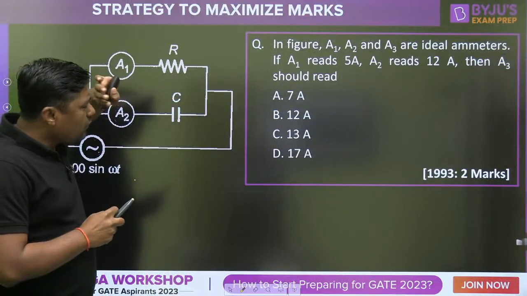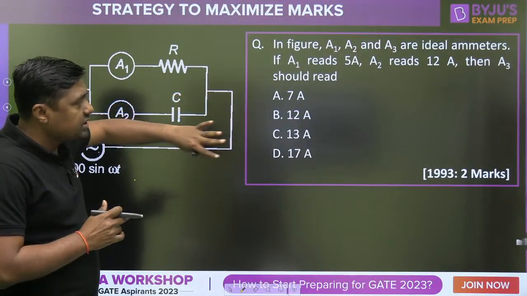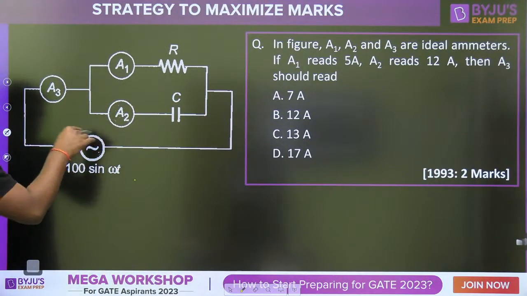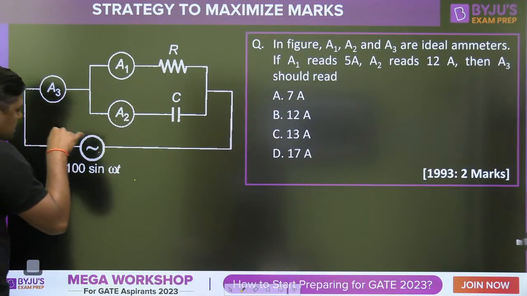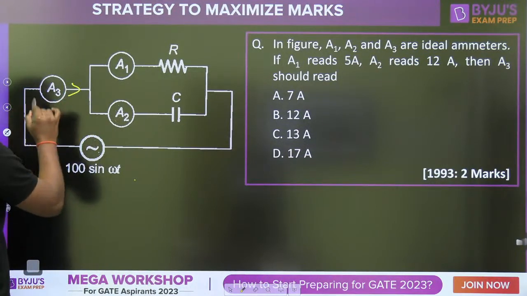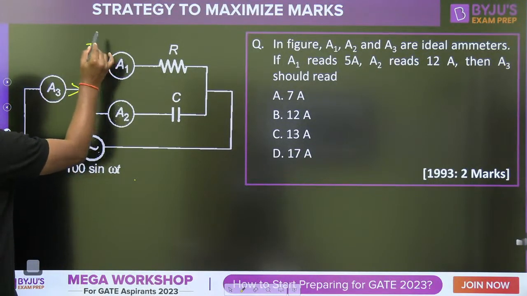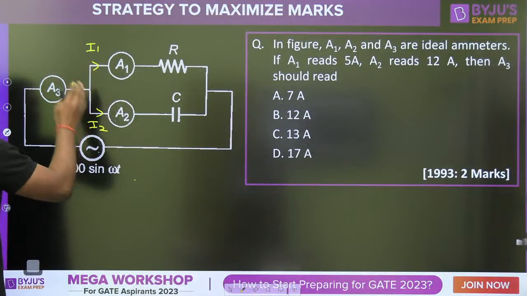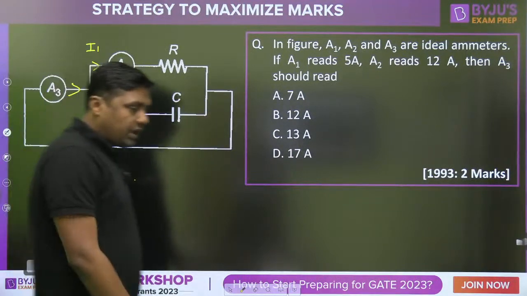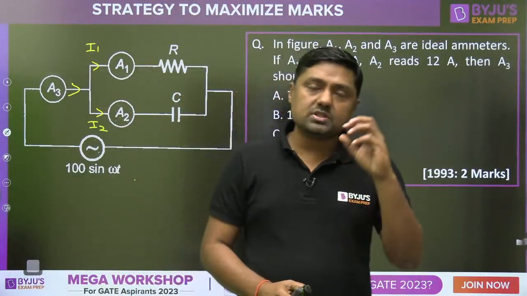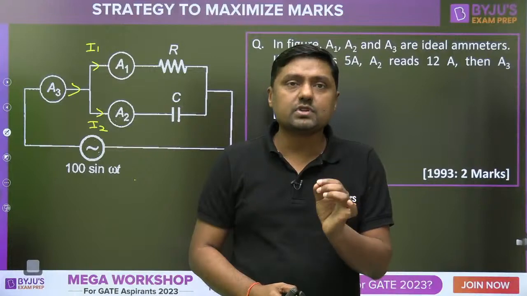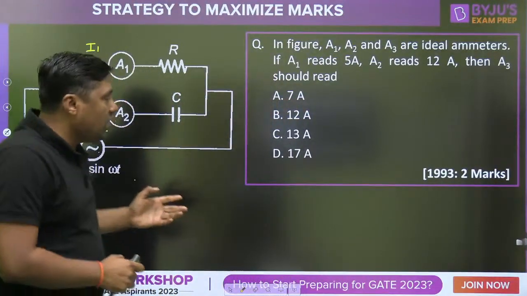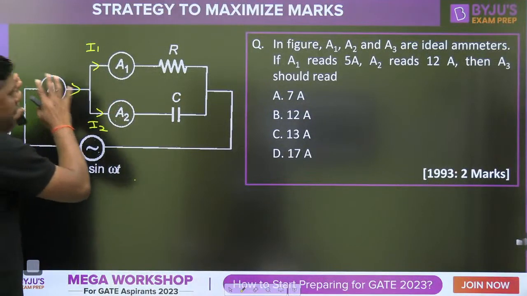Now, if you have no idea about this question, here the symbol used is sinusoidal. If this is a sinusoidal signal, simply from the 12th class, this is the current I1 and that is the current I2. You have to take the phasor sum. Basically you have some basic knowledge. If you have some basic knowledge, then my dear friends, it is a phasor sum.